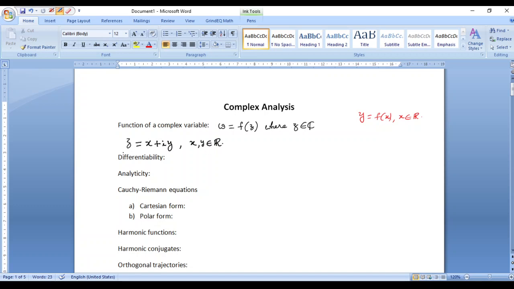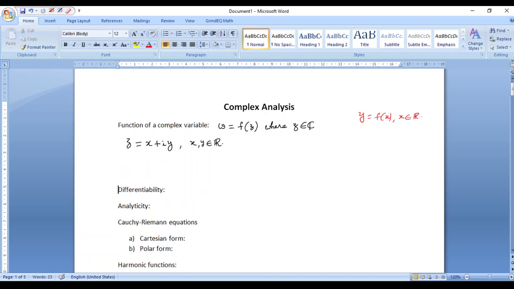So if z is made up of x and y as its real and imaginary parts, correspondingly when we have w equals f of z, accordingly w is also generally made up of a real part, say u, and an imaginary part, say v.